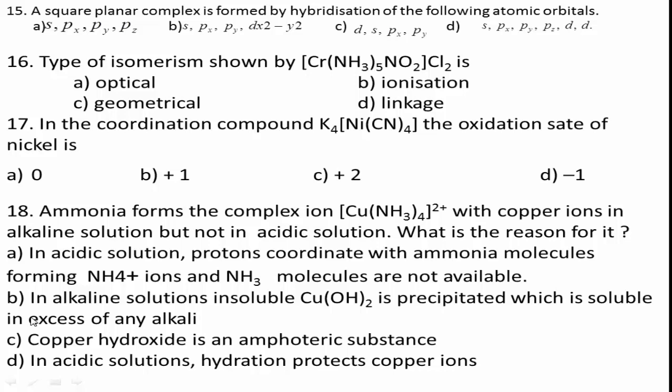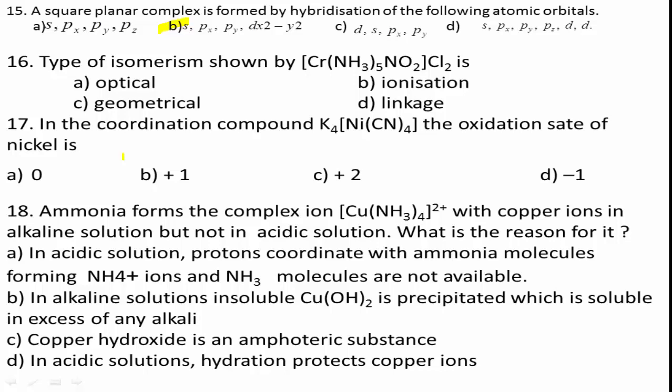Option D: s, px, py, pz, d, d. dsp2 hybridization gives square planar structure with s, px, py and dx²-y² orbitals with a bond angle of 90 degrees. Therefore, option B is the right answer.